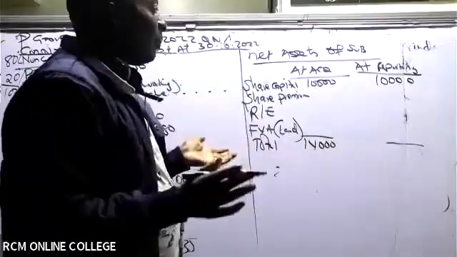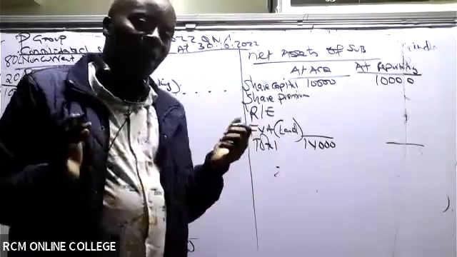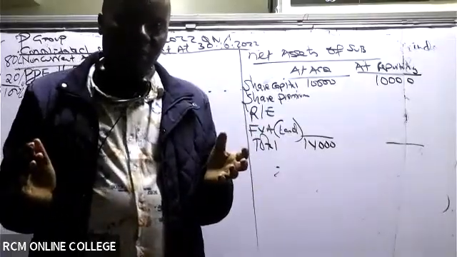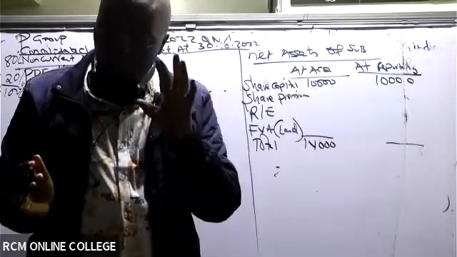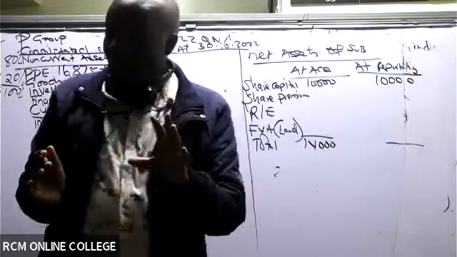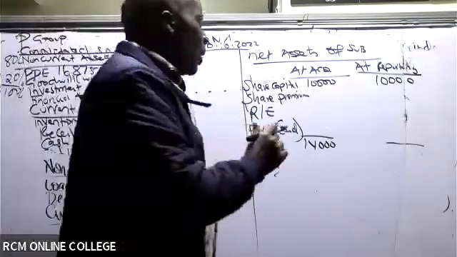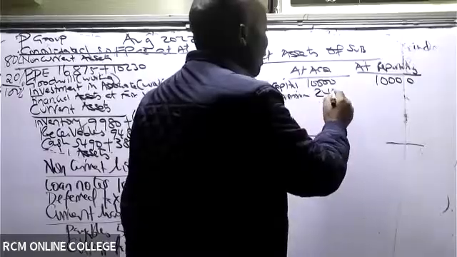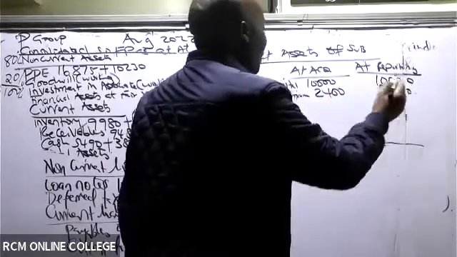It's the same case with share premium. Are you able to see the share premium at acquisition for the subsidiary? How much do we have there? 2,400. So share premium here is 2,400. Thank you very much.